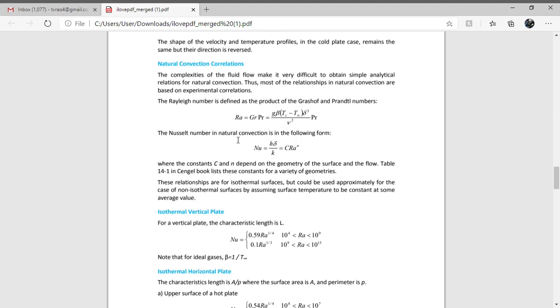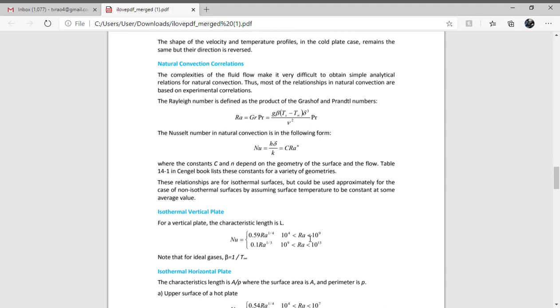And Nusselt number in natural convection, that is hL by k. Here we take h delta by k, where delta we call the characteristic length. In case of vertical plates, there are two equations for Nusselt number.